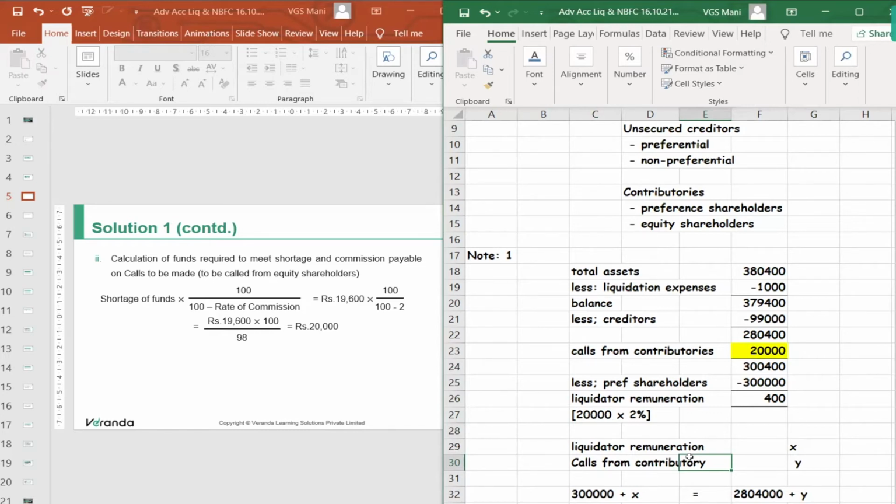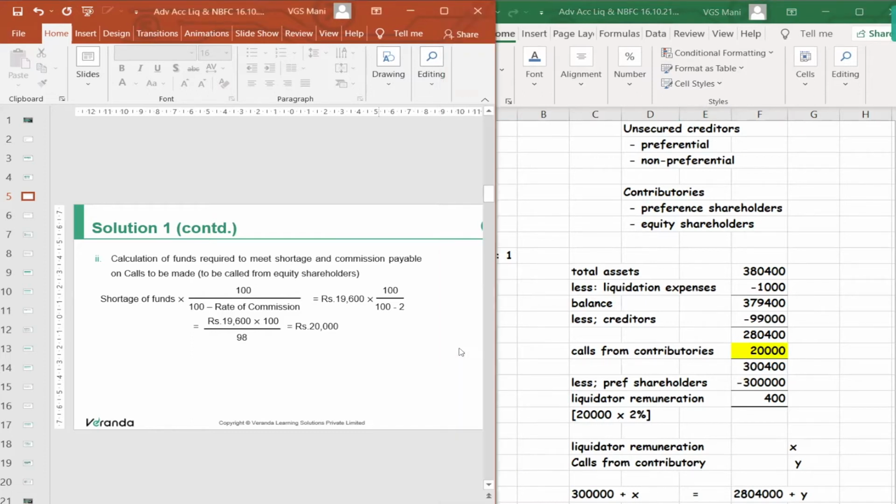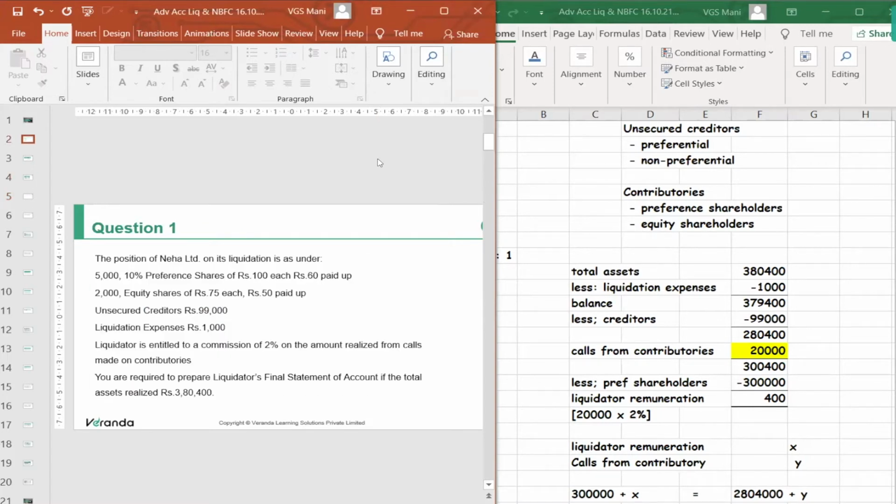This 19,600 is the amount after meeting liquidator expenditure. What should be the amount we should have called up, including liquidator remuneration? Divided by 98%, it comes to 20,000. When you call 20,000, 19,600 you can pay to preference shareholders and 400 we can take as remuneration for the liquidator. Except for this, there is no specific or important adjustment in this particular question.